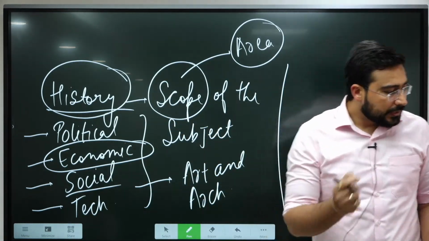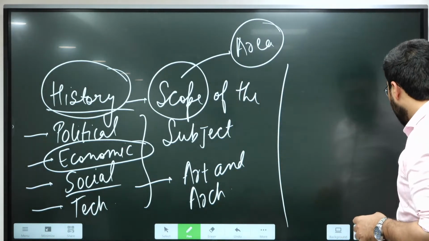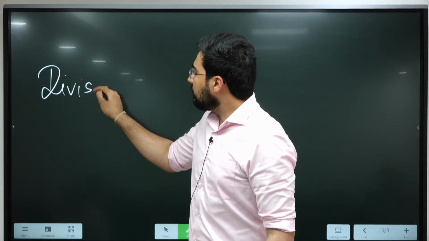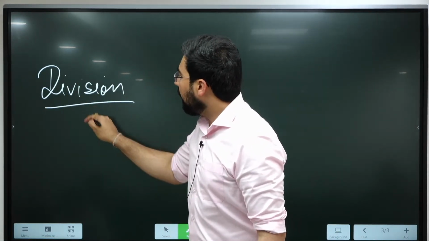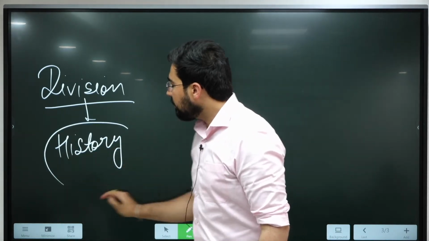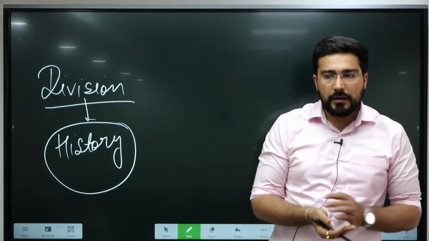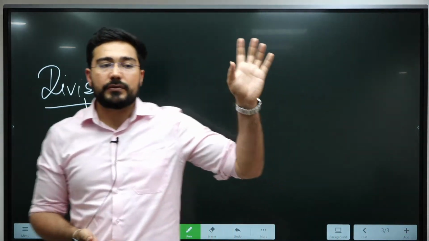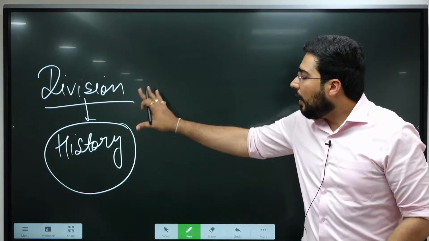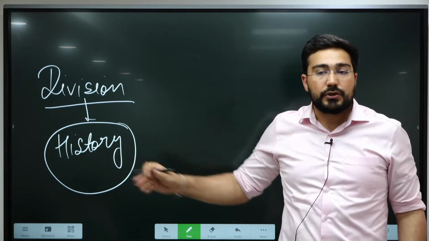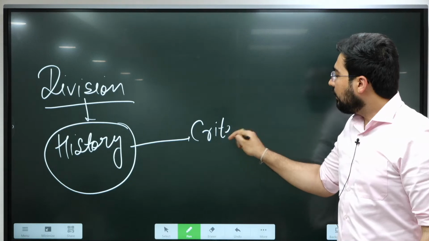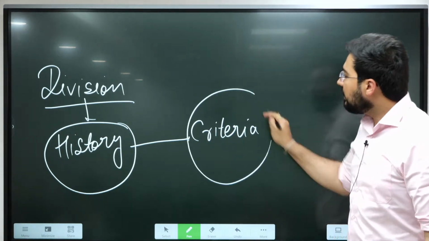ठीक है. Now the second important thing, how should we divide history? There should be some basis of division. कुछ तो basis बनाना पड़ेगा. If we see history from the times of Stone Age till yesterday, how do we divide that? There should be some criteria on the basis of which we can divide the history.